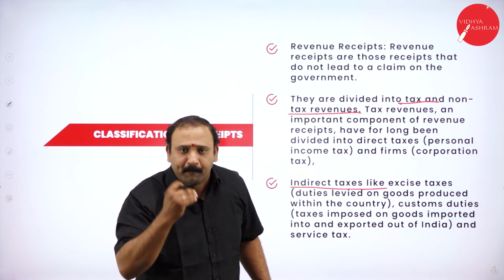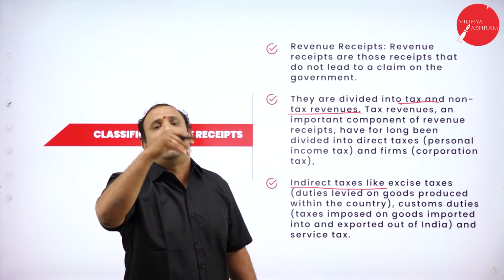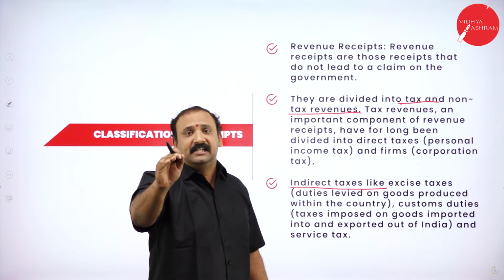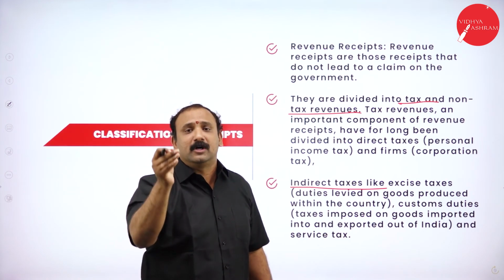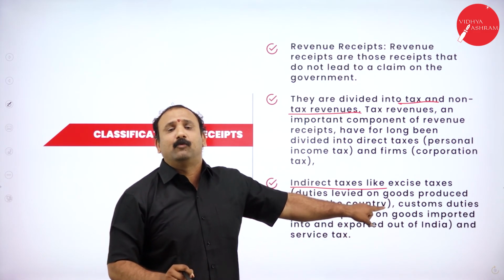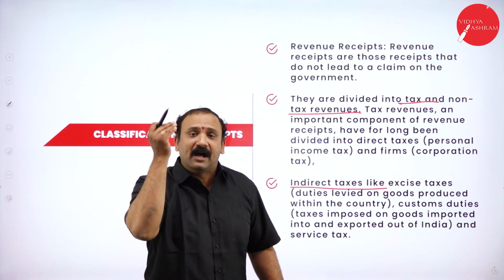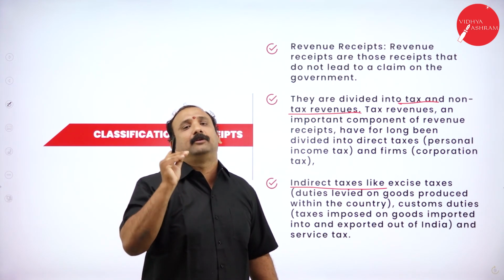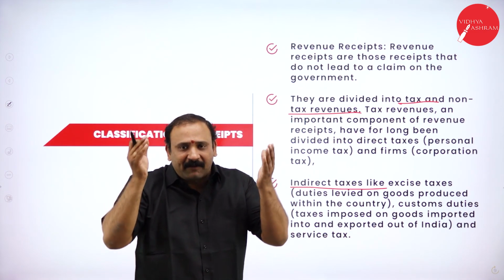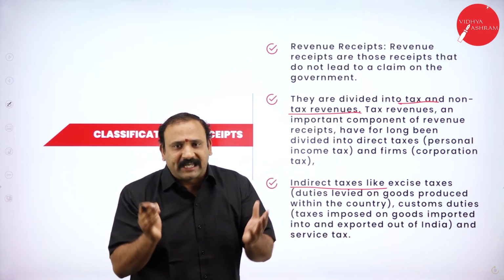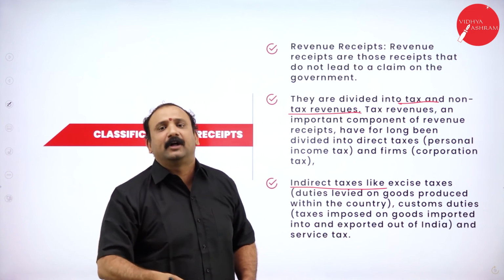So the moment we import goods, the moment we buy something from outside, a tax will be formed as a part of it. That is the reason our Prime Minister had told us long back, make in India, because when we make in India, we can avoid the import taxes and duties altogether. That is where India will get benefited. The citizens do not have to pay extra money for all those goods which they would otherwise import, because we have our own resources, our own capabilities and strengths. We can develop the best product that is available in our own country.